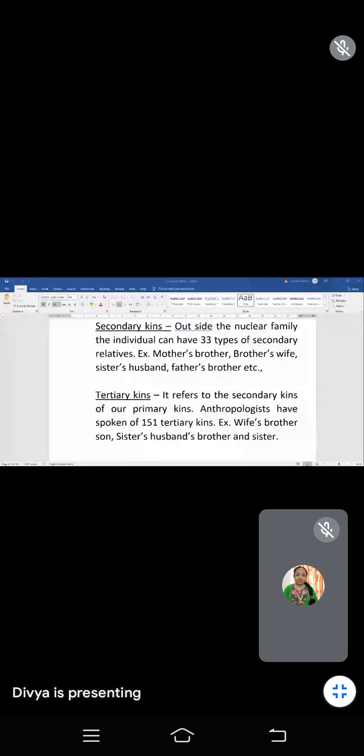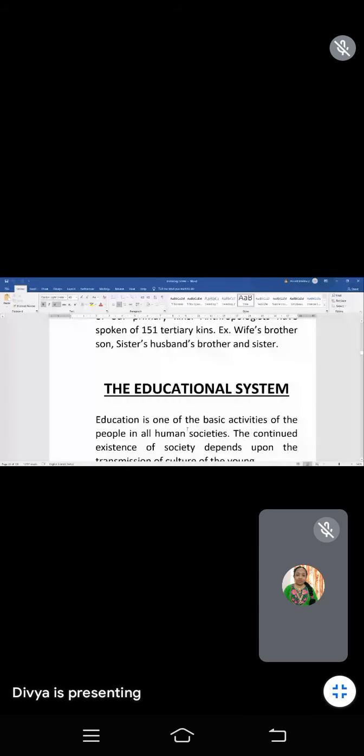Anthropologists have spoken of 151 tertiary kins. For example, like wife's brother, son's sisters' husband, brother and sister, and so on. With this, we finish the kinship.